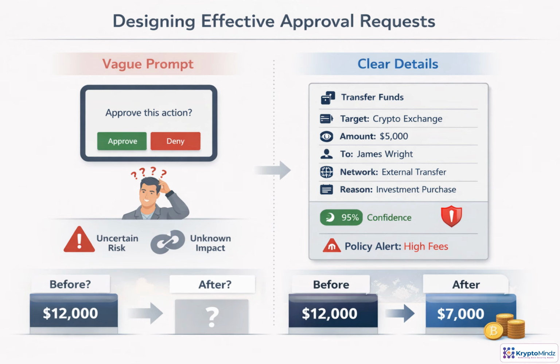Approval only works when the person understands the consequence. Don't ask, "approve this action." Show the action, target system, amount, recipient, network, and reason. Include the agent's confidence, plus any risk flags or policy warnings. Whenever possible, show the before and after state so the impact is concrete. Keep it concise but plain. The goal is informed consent, not a rubber stamp click.